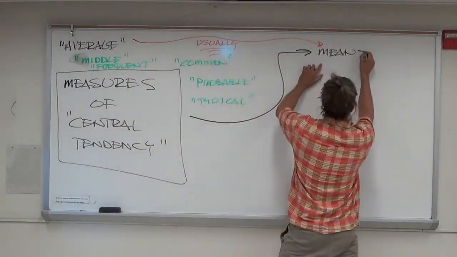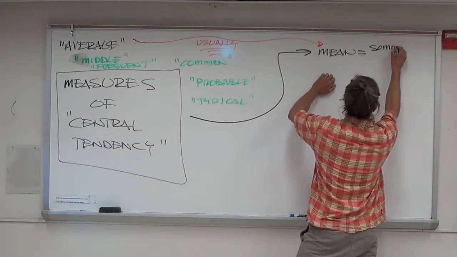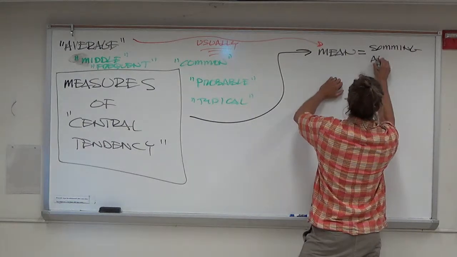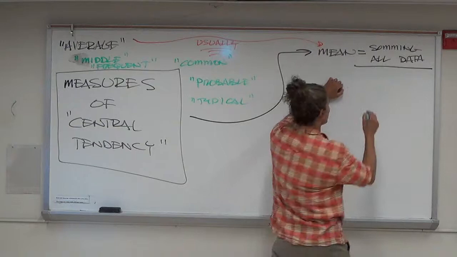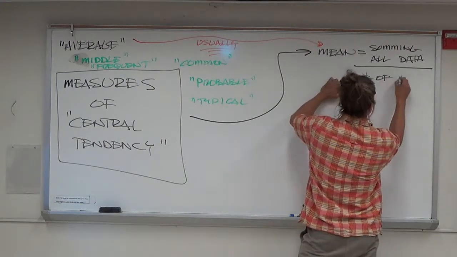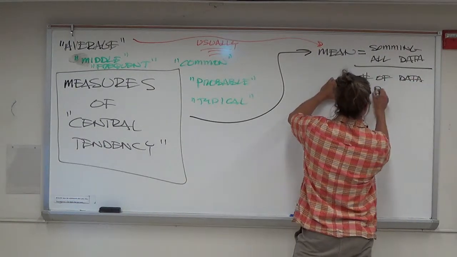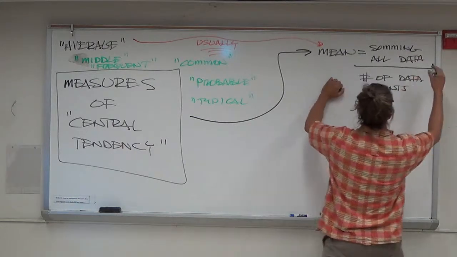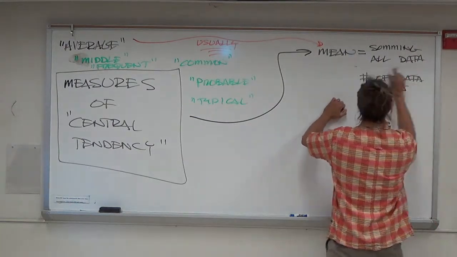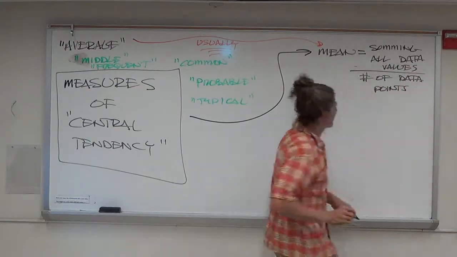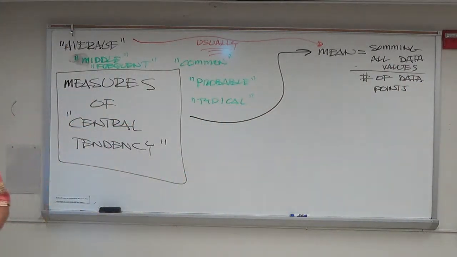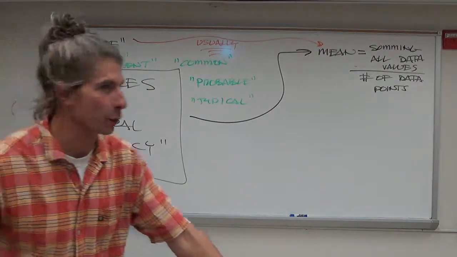The arithmetic mean is found by summing all the data points and dividing by the number of data points. I should say summing all data values, not points. Summing all the data values and dividing by the number of data points. It's what you've learned how to do since you're probably in 3rd grade.